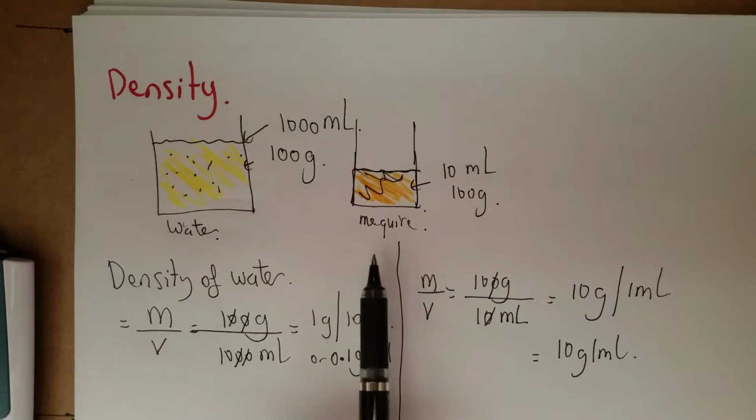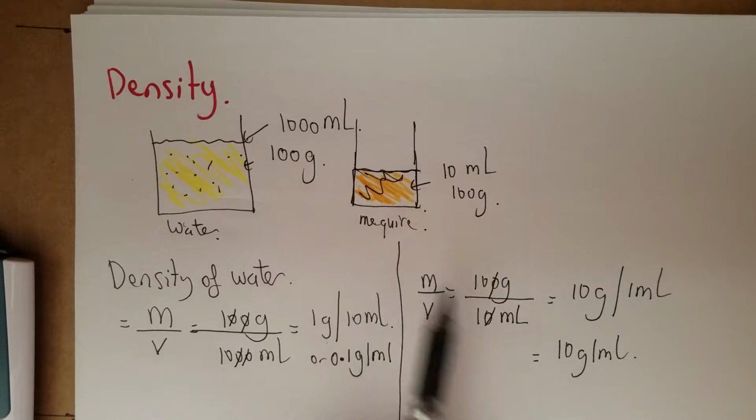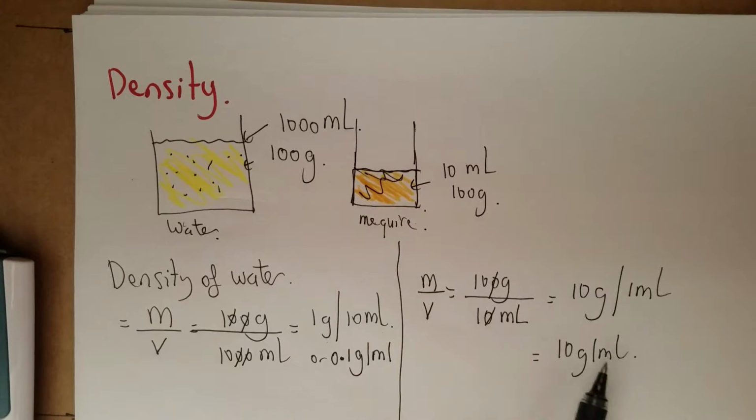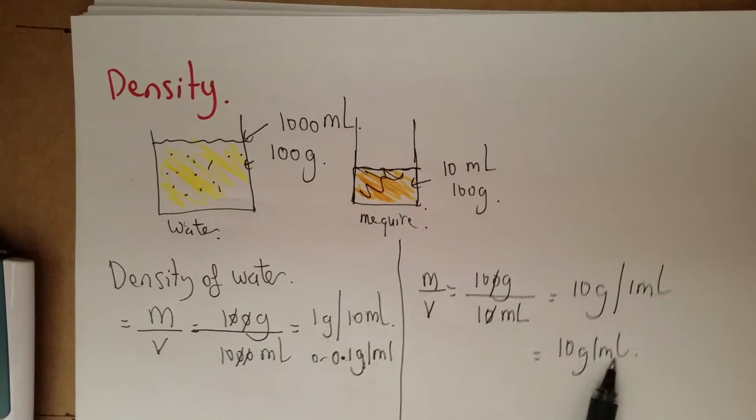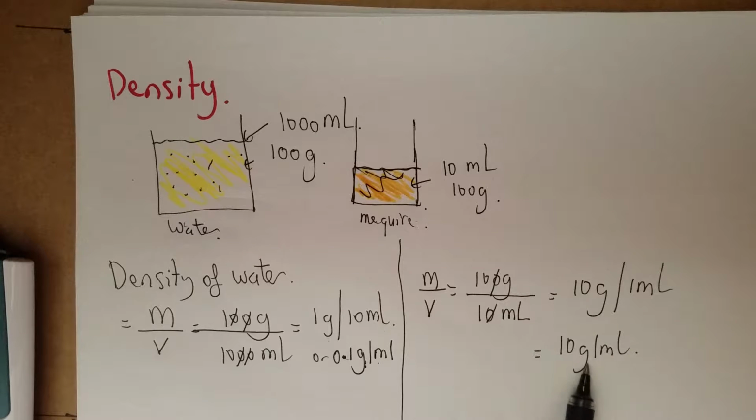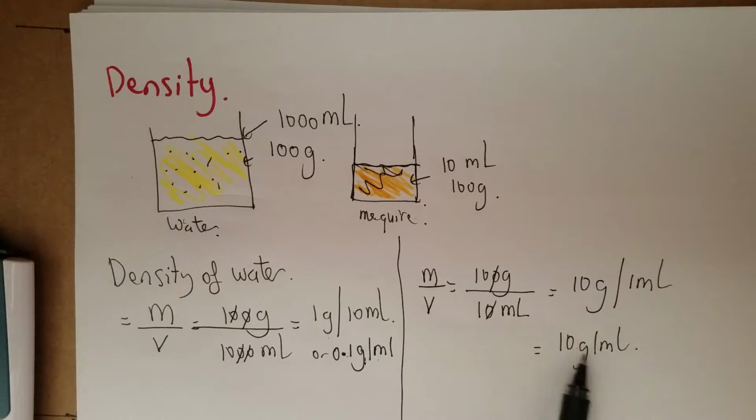It means that mercury is more dense, because for every milliliter, mercury weighs 10 grams, right? Here, for every milliliter, water weighs 0.1 gram. Here, for every milliliter, mercury weighs 10 grams. So from this you can tell that mercury is much more dense. So it gives an idea of how much more dense.